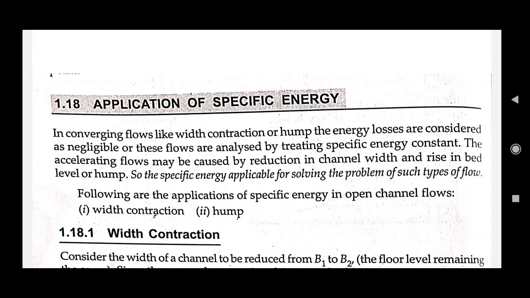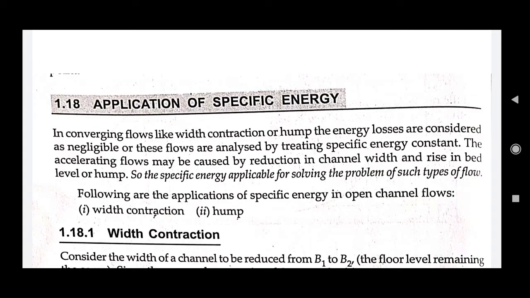So what happens is, in a channel flow, if you see for example a river channel or a canal section, there can be two types of transformation, right? The channel section can be broadly transformed into two different types. The first one is that the width of the channel can be expanded or contracted.